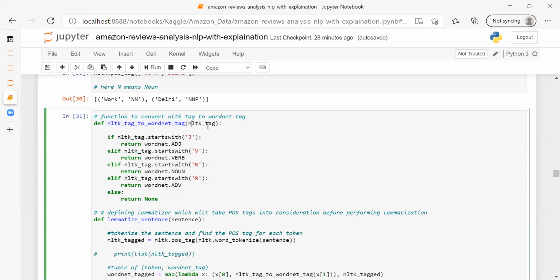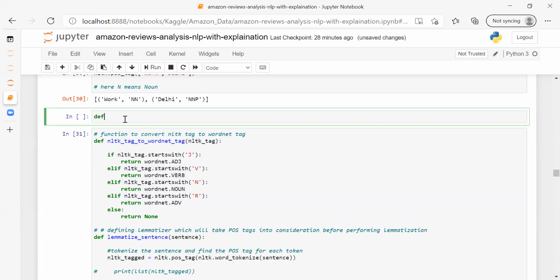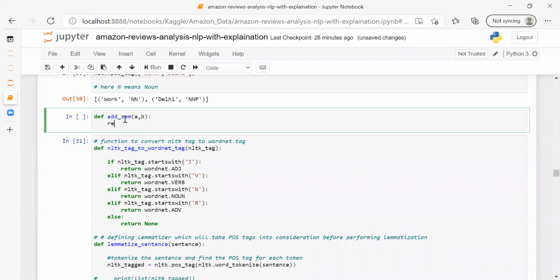In this I'm passing one parameter. We are just defining the function here. When we call it in the future, let's suppose I define a function here, def add, and I'm passing A and B. My function will return the sum of A plus B. So here I have just defined a function. def means define. This is the name of my function. When I'll be calling this function, I'll be passing two parameters, and this function will return the sum of these.